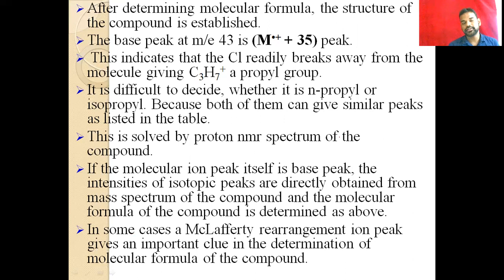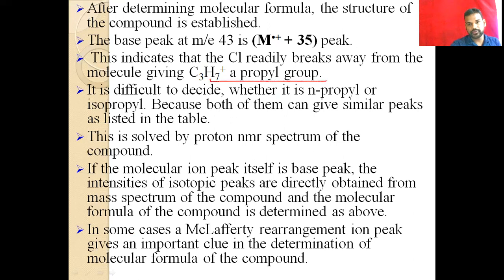After the removal of chlorine, the remaining compound is C3H7 as a propyl group. So here we can calculate the molecular mass of C3H7.